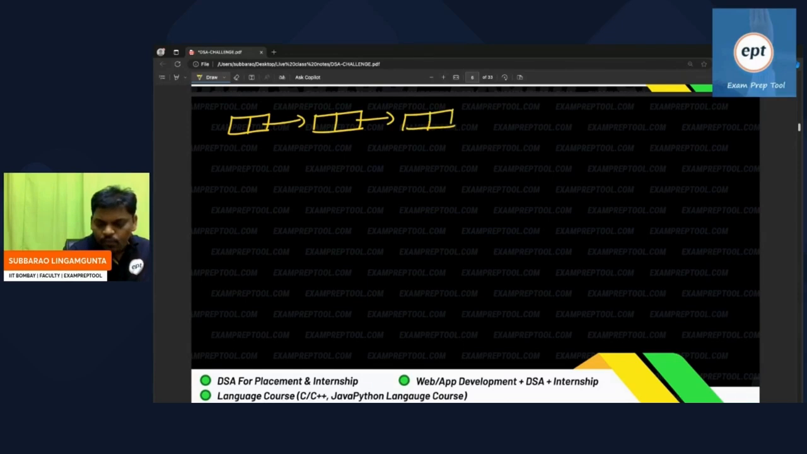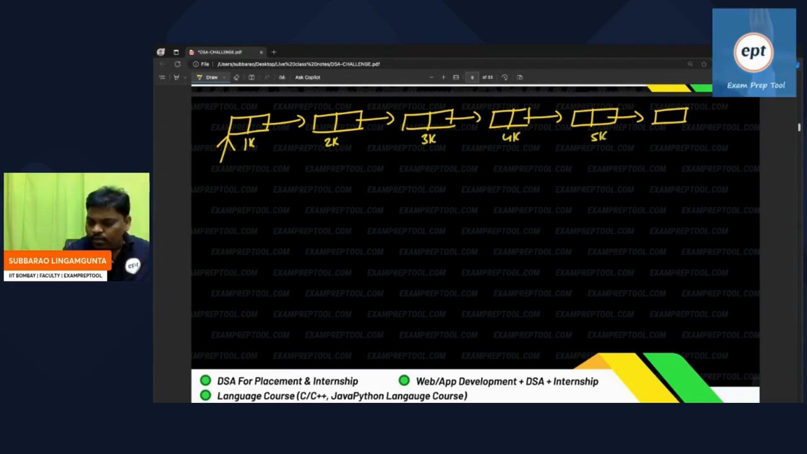If anyone doesn't know how to reverse it, first learn it. Then we will go for k nodes reversing. I will explain the easiest way to reverse. What is the easiest way to reverse? 1K here, 2K here, 3K here, 4K here, 5K here, 6K here.